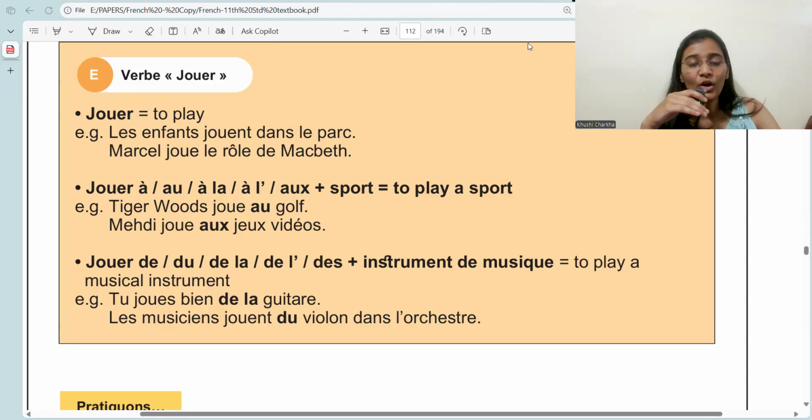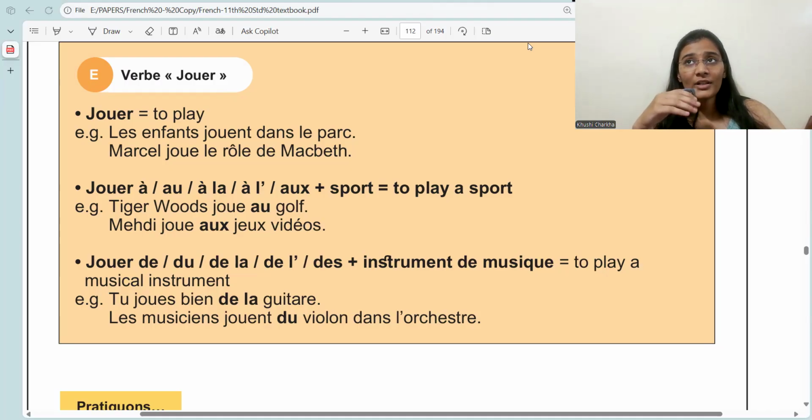Mehdi joue aux jeux vidéo. Mehdi plays video games. So it is plural, na? So for plural we have aux. Mehdi joue aux jeux vidéo. Mehdi plays video games. Now moving on to the second part, which is what?